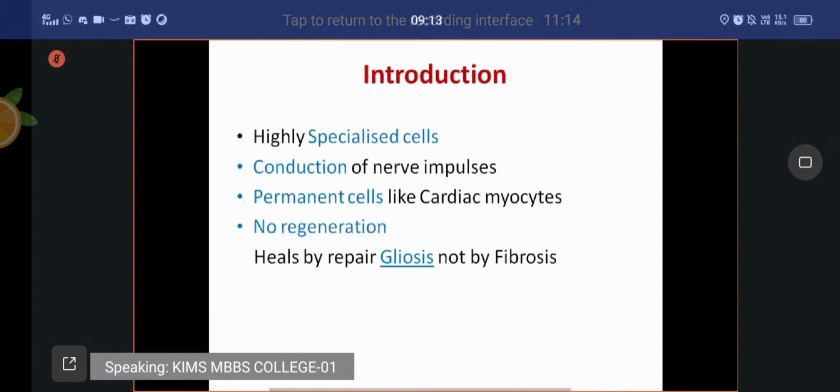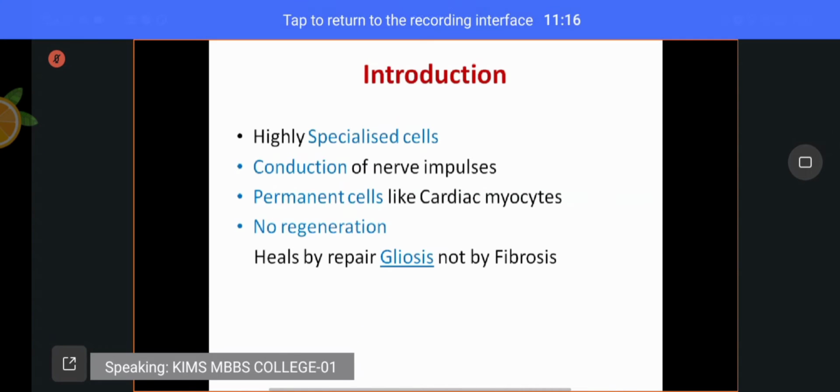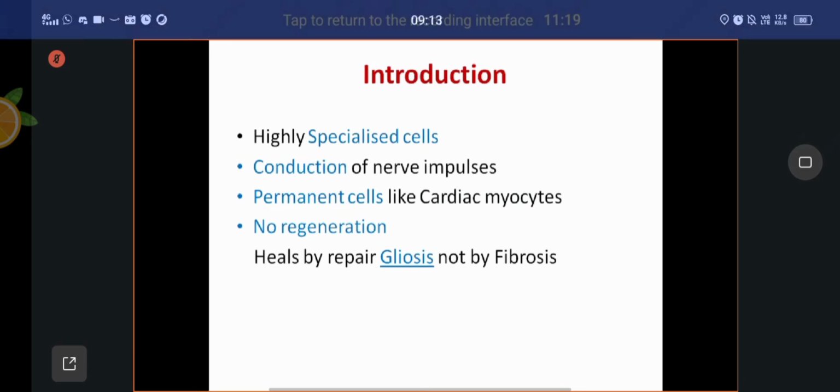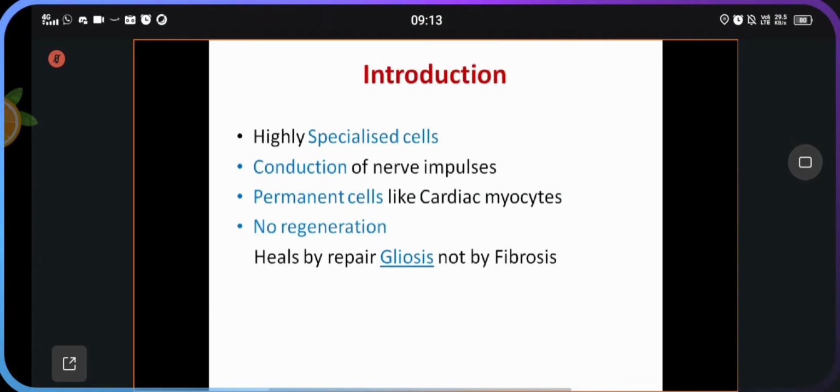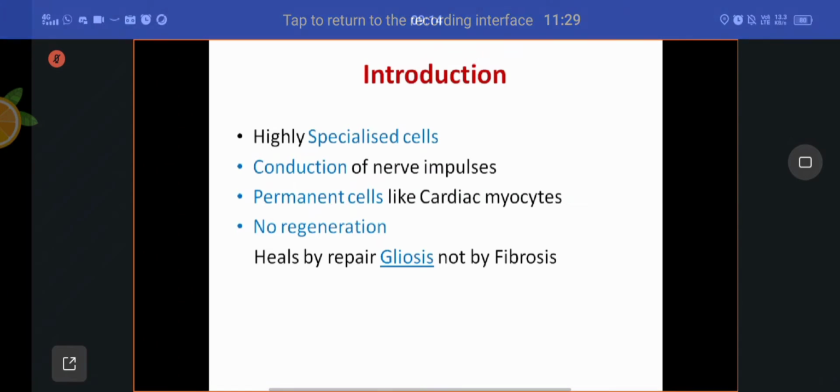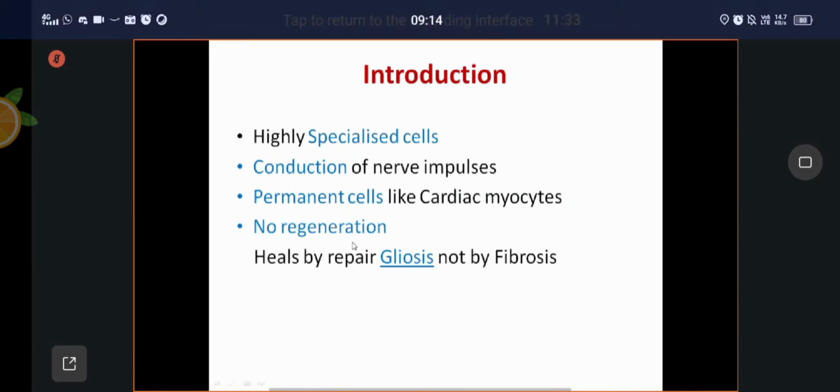Instead of this, there is a cellular connective tissue called neuroglia or glial tissue. It heals by repair through gliosis. The neurons will be replaced by glial cells, mainly astrocytes. This you have to remember.